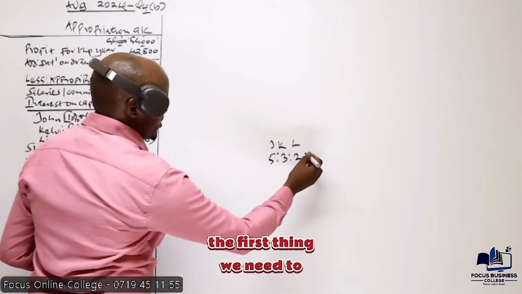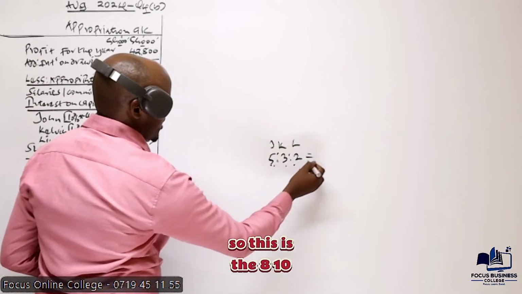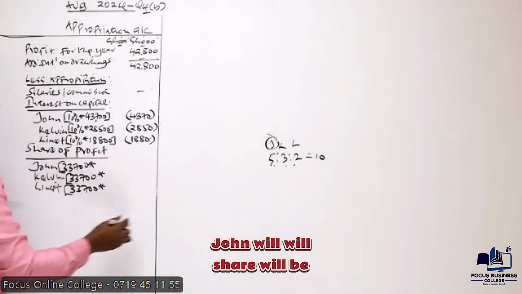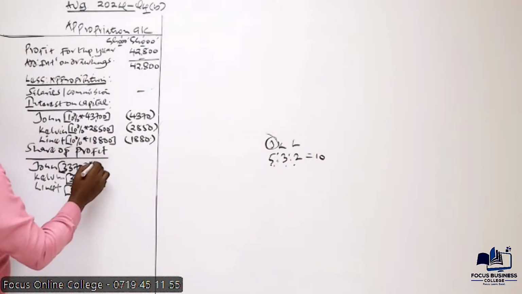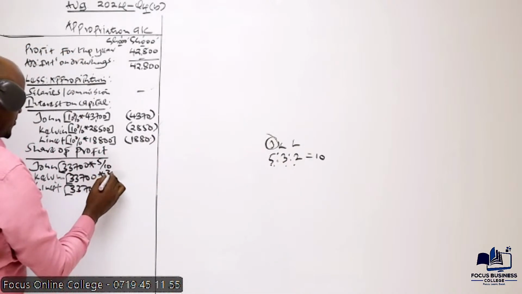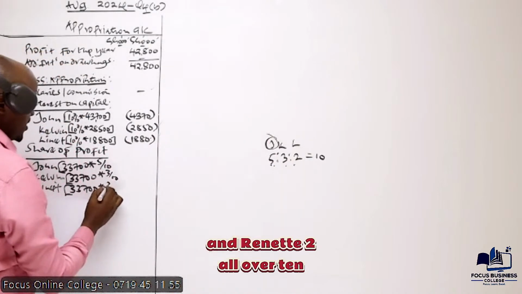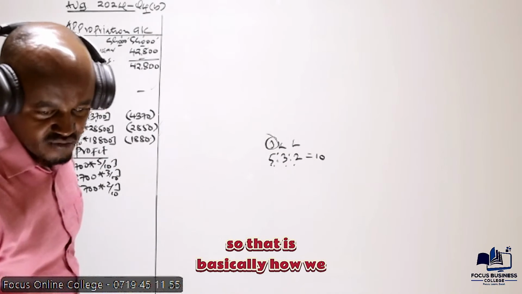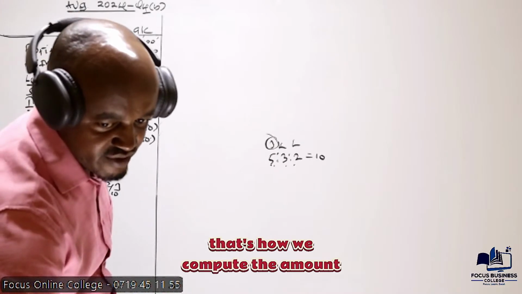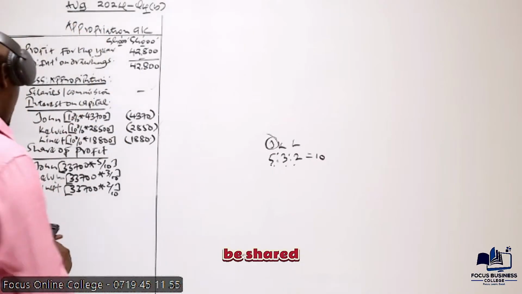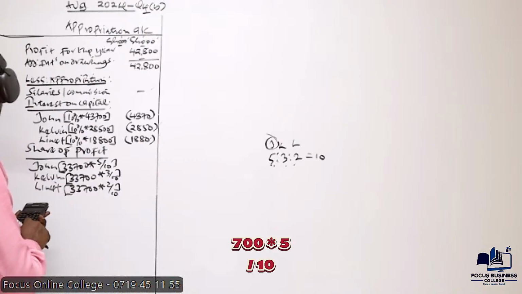So the first thing we need to do here is to get the total. So this is the 810. So the amount which John will share will be 5 all over the total, 5 all over 10, Kelvin 3 all over 10, and Lynette 2 all over 10. So that is basically how we compute the amount to be shared. That's how we compute the amount to be shared.